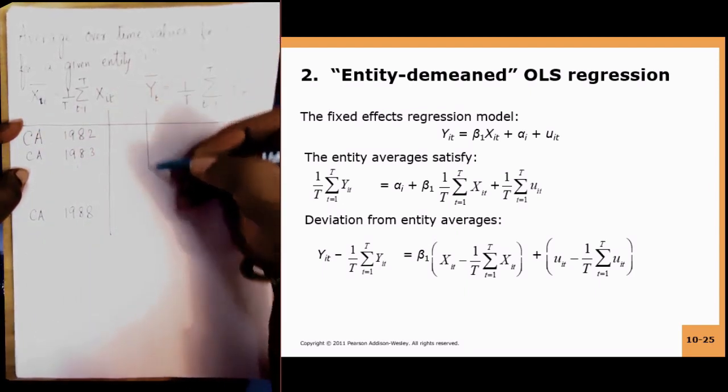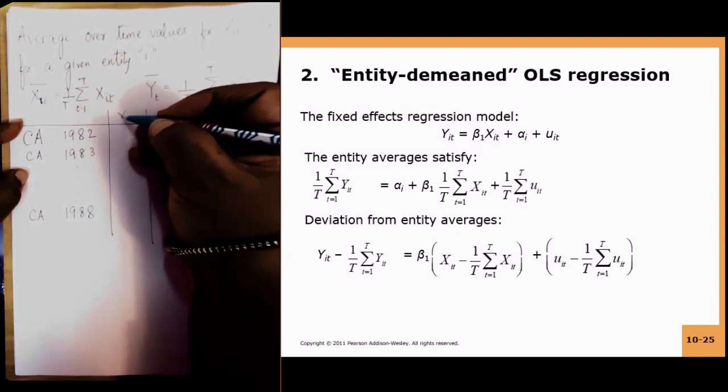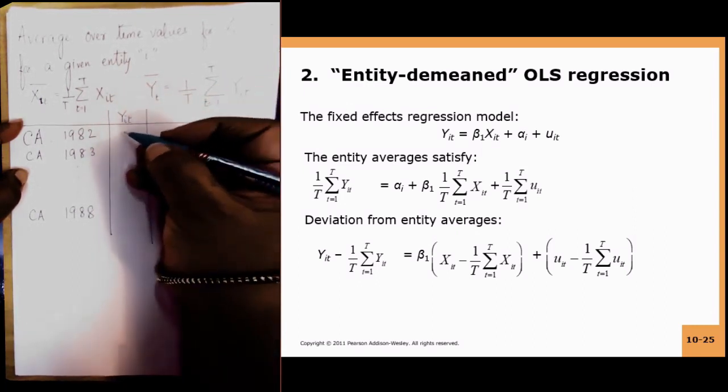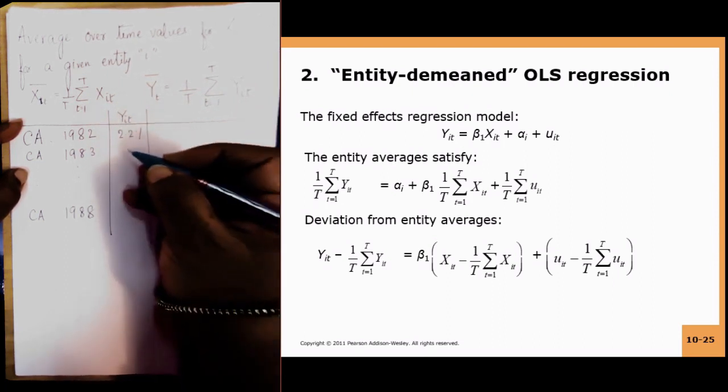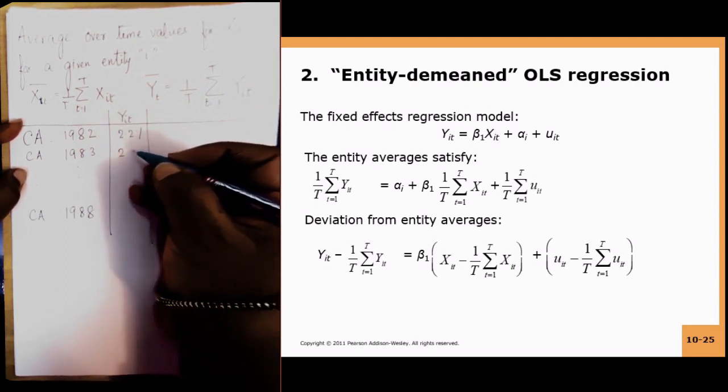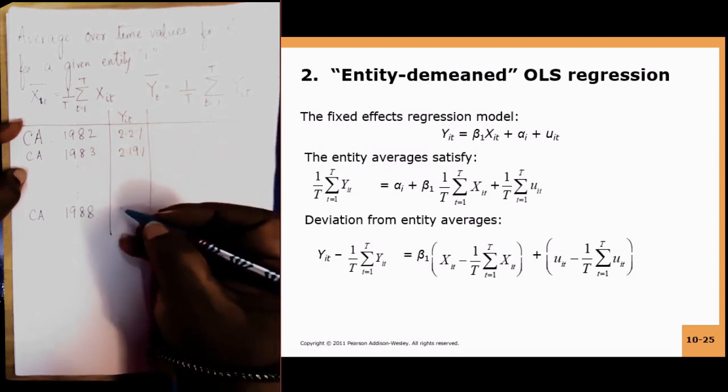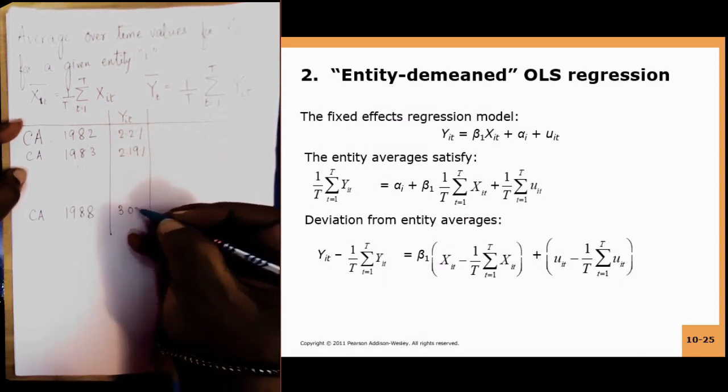For yit, say the fatality rate is 2.2%, 2.19%, 3%, whatever.